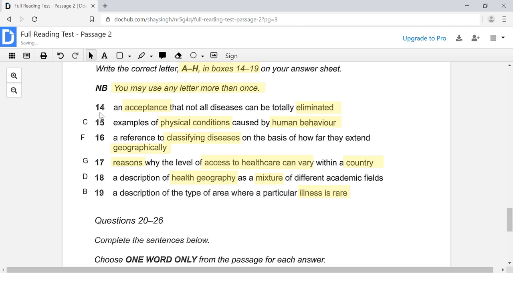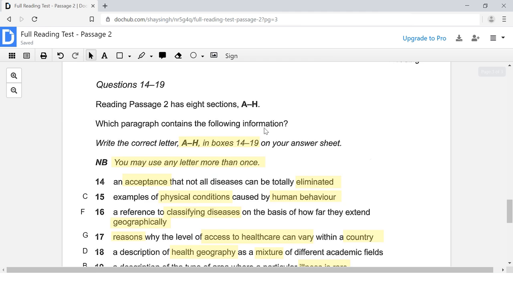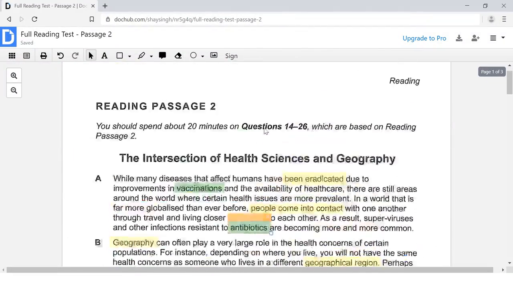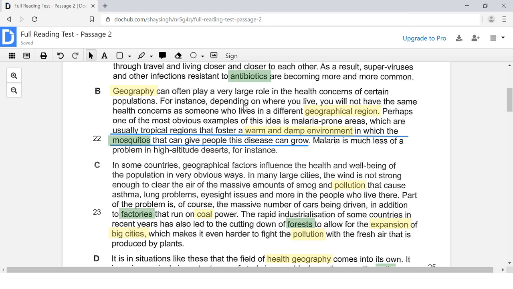Now we only have one more left, question number 14. So let us look for this keyword, acceptance. We are looking for an acceptance that not all diseases can be totally eliminated. Where does it say that? Acceptance. Okay, let's check over here if we see something. Here is just talking about geography and malaria.